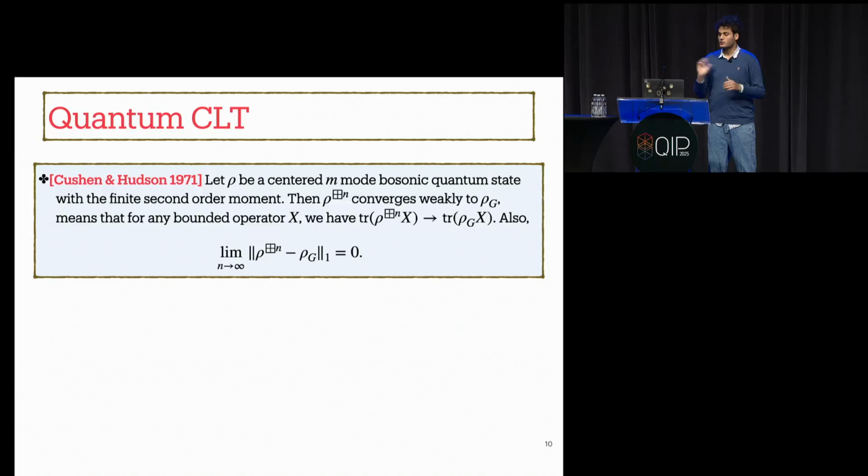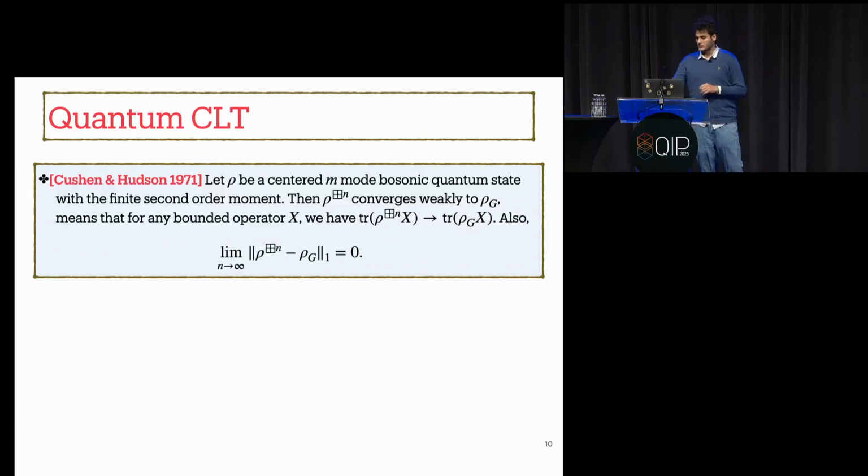They showed that for rho, a centered M-mode bosonic quantum state with finite second order moment, rho_n converges weakly to rho_G, meaning that this convergence happens for any bounded operator X. And as we know, this is the same topology induced by the trace norm on the set of all quantum states. So actually, they showed that rho_n converges to rho_G in the sense of trace distance. But they didn't say anything about the convergence rate.